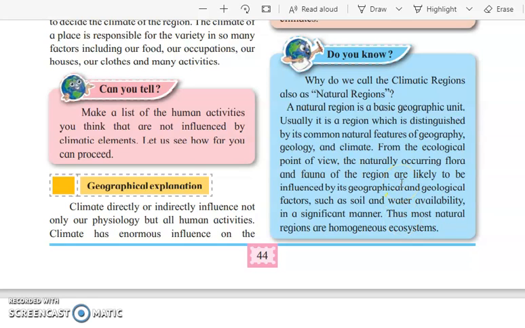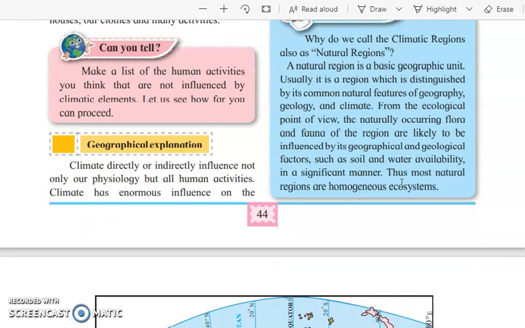So, what are the natural regions? They are the basic geographic unit, meaning whatever we can cultivate or whatever lifestyle we can see in a particular region is totally dependent on the flora and fauna which is available there. What type of soil is there, what type of climate is there, whether the water bodies are available or not, what type of geological factors are there, what are the demographic factors.